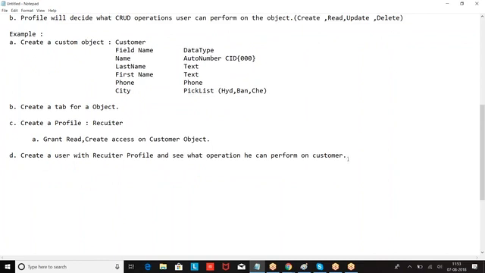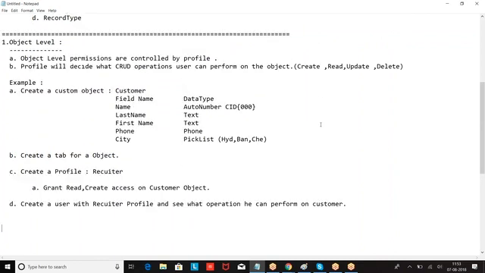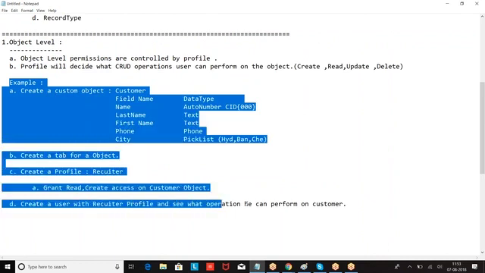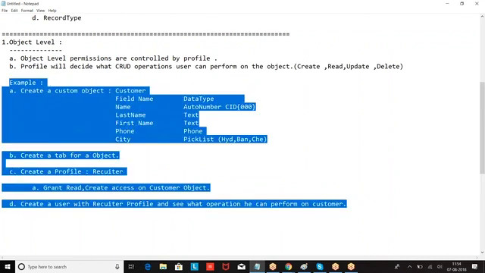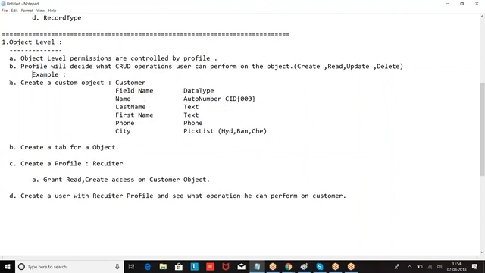Okay. Then now if I want to give any extra permissions for a user, what I can do? Then we are supposed to go with the permission set.